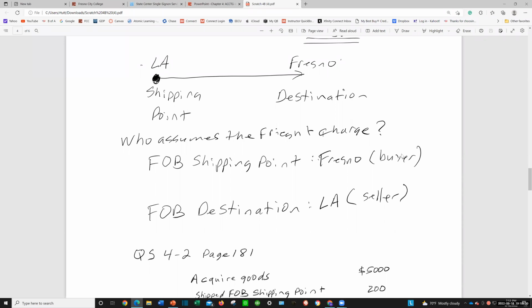You know, when I was a student, I remembered it like this. My instructor didn't really explain it very well. So I just remembered it like FOB shipping point, the purchaser pays, with all the P's, right? So that might help you too. How about if it's FOB destination? Well, it's free on board at the destination. Well, who's at the destination? We are at the destination, right? So it's free on board to us. That means the seller in Los Angeles is going to have to pay.